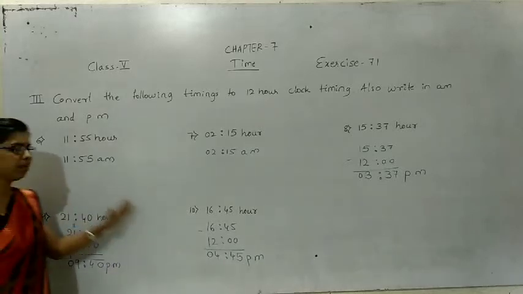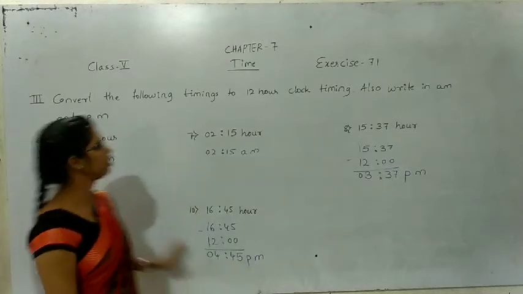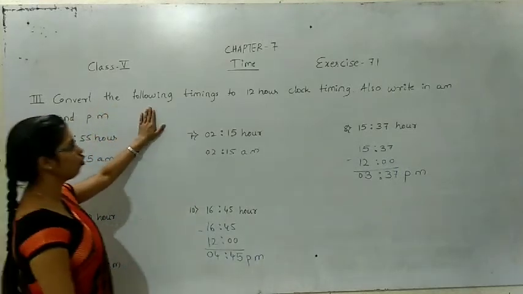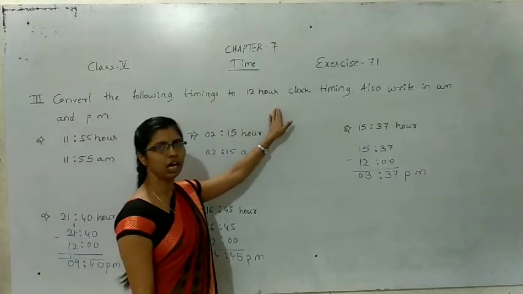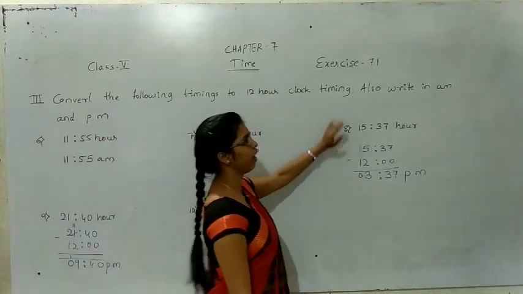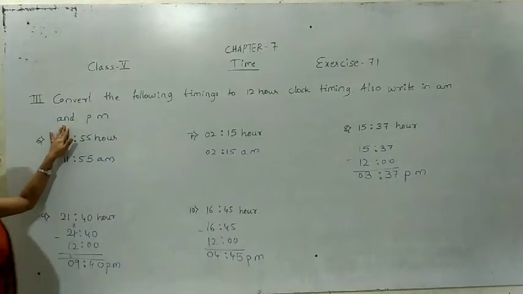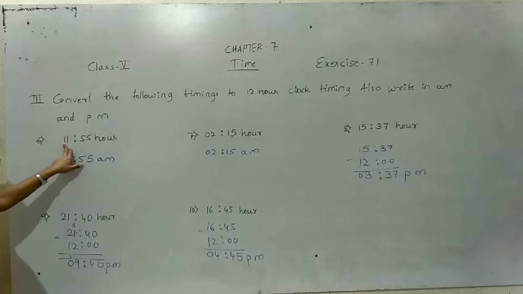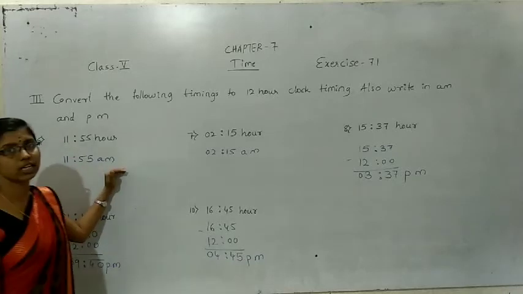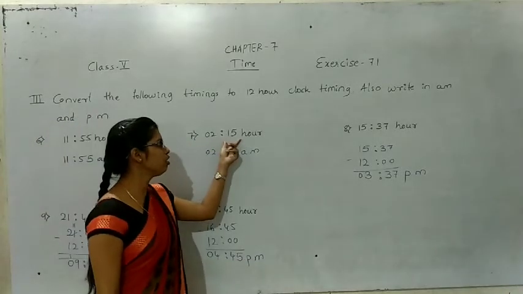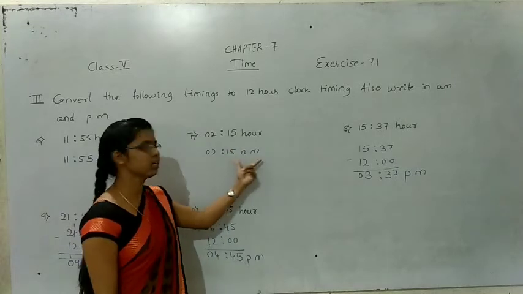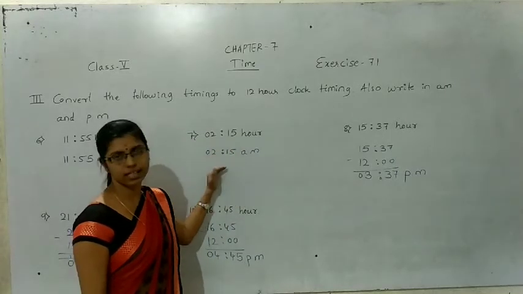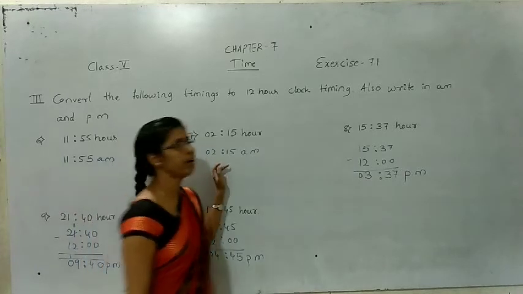See, again I am explaining this one. Listen carefully. Convert the following timings to 12-hour clock timing and also write AM and PM. The given timing is 11 hours 55 minutes. So this is less than 12. So 11 hours 55 minutes, that is AM. 2 hours 15 minutes, that is AM, because this is less than 12, that is anti-meridian.